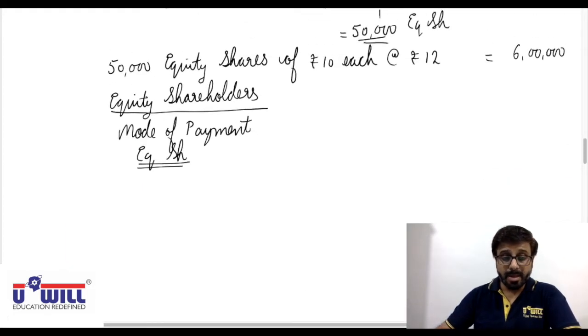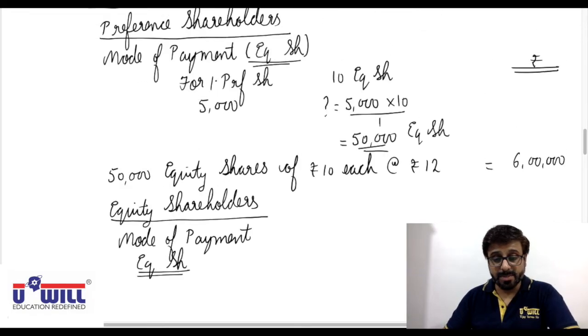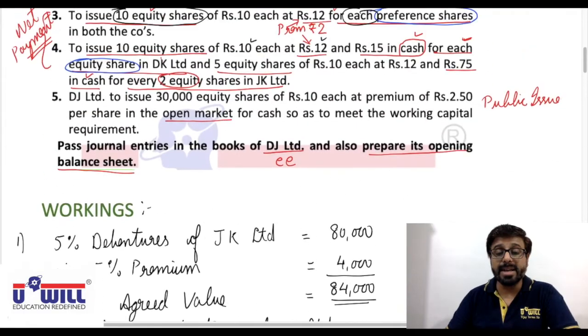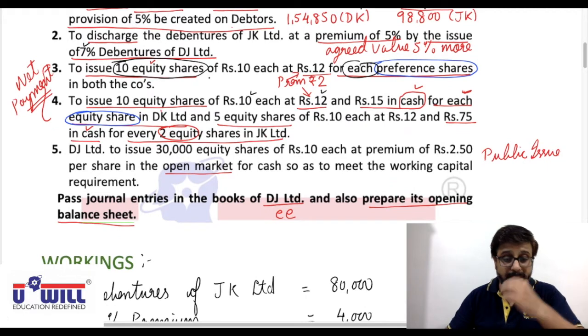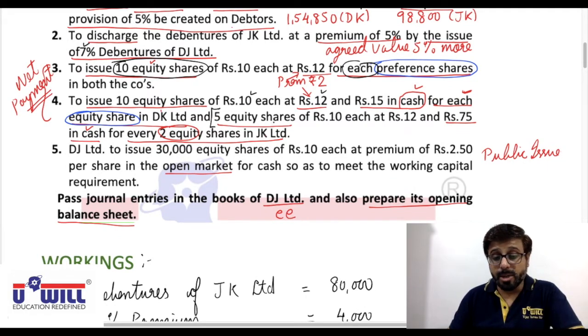Now again coming back to adjustment 4, the second part in adjustment 4 refers to JK Limited. From here onwards, read it: 5 equity shares of 10 each at rupees 12 and rupees 75 in cash for every 2 equity shares in JK Limited. For every 2 shares, you'll give 5 equity shares.